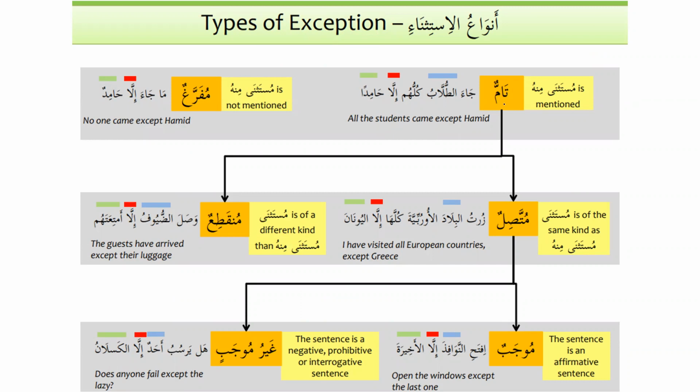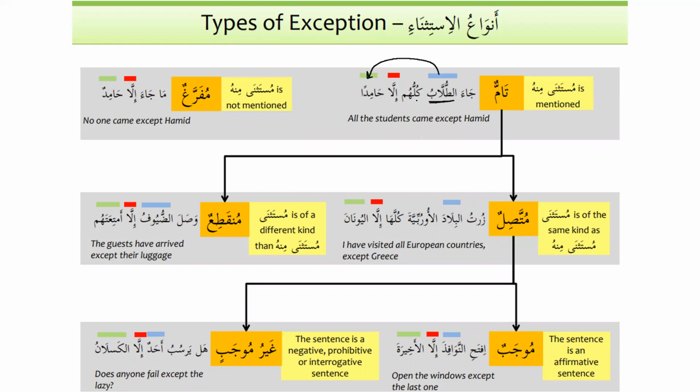Tamun. So what is tamun? A sentence from which mustathna minhu is mentioned. For example, ja'a at-tullabu kulluhum illa hamidan. All the students came except Hamid. So tullab is mentioned, and from tullab we have taken out Hamid.